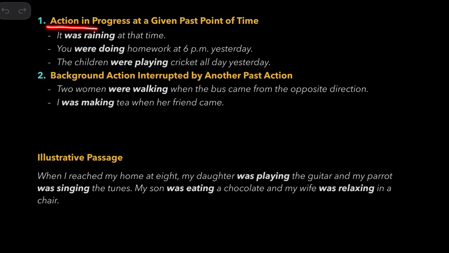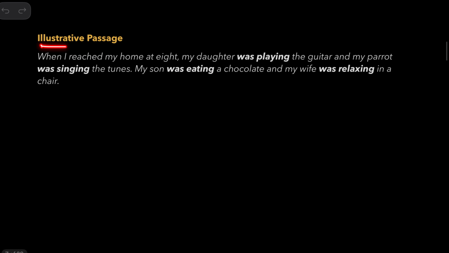So to talk about an action in progress at a given point of time in the past, you use this. Two women were walking when the bus came from the opposite direction. I was making tea when her friend came. So this actually refers to a background action interrupted by another, shorter action. So take a look at the illustrative passage. When I reached my home at 8, my daughter was playing the guitar and my parrot was singing the tunes. My son was eating a chocolate and my wife was relaxing in a chair.